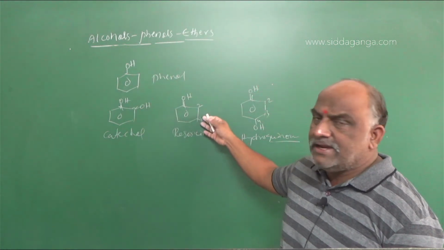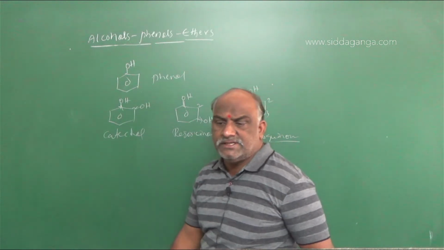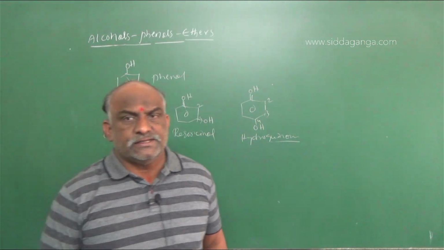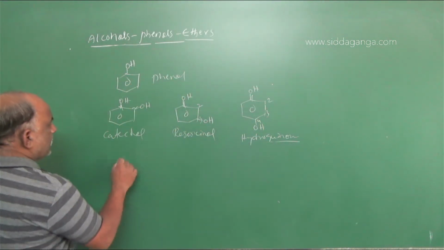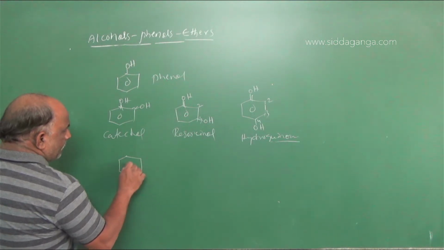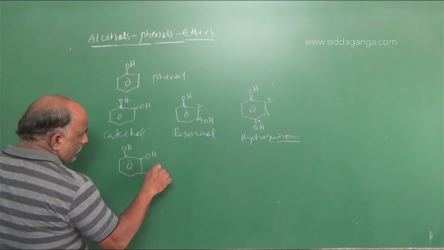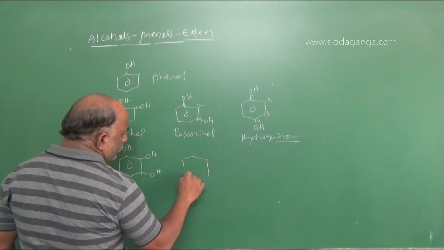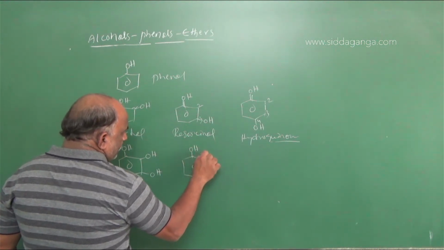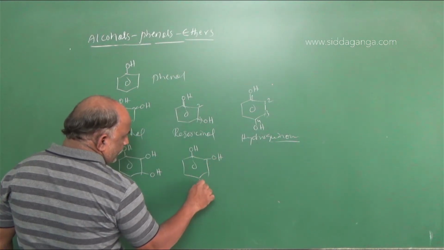Orthodihydroxybenzene, metadihydroxybenzene, paradihydroxybenzene is a common name regarding this. And suppose the compound is like this: OH, OH, OH.